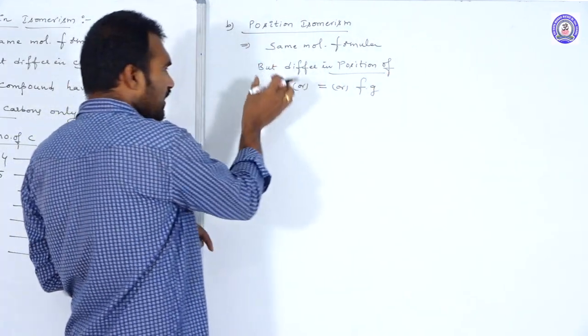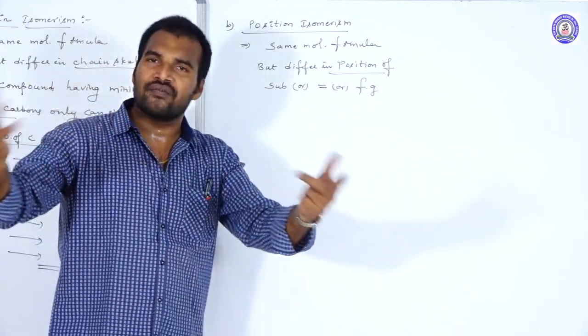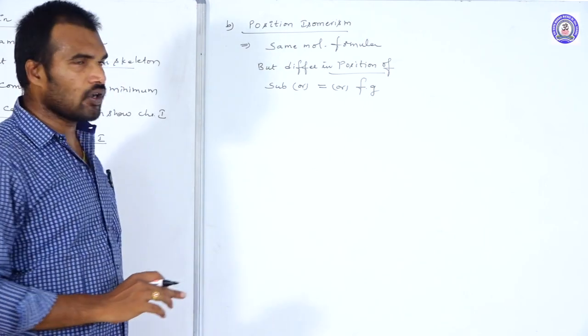Position of what? Position of either the substituents, or the double bonds, or any other functional groups. And those isomers we call what?